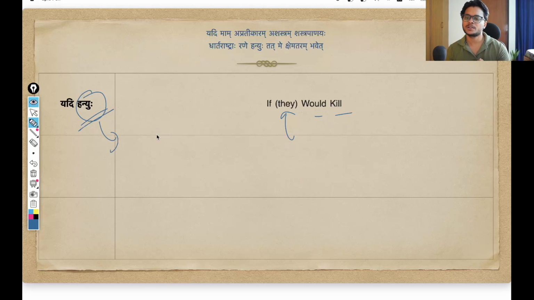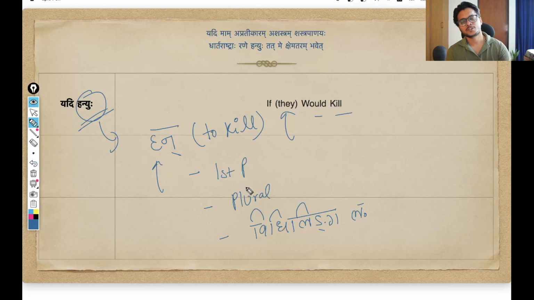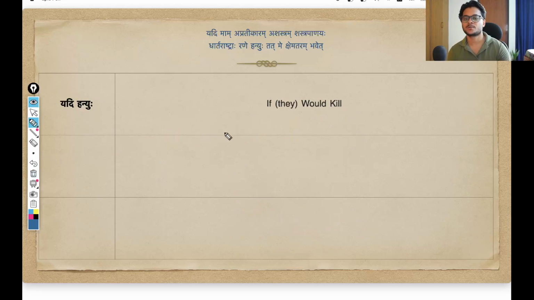This particular kriya pad is coming from the dhatu han. We have seen this dhatu a lot of times throughout this chapter 1 of Bhagavad Gita. Han means to kill. And this dhatu is in prathama purush, bahuvachan, and vidhiling lakar. Vidhiling lakar, we have seen this before also. Vidhiling lakar means potential mood. It would. That han means to kill, and when we are using vidhiling lakar, that means would kill. There is a strong possibility of that happening. So yadi hanyuhu together means if they would kill. That is what we are starting with.